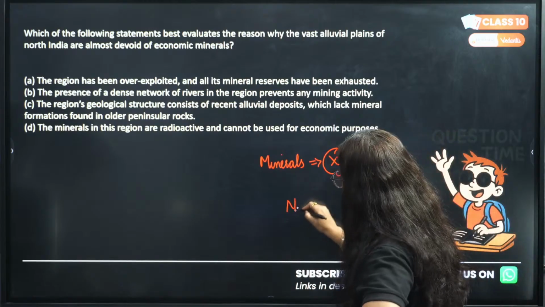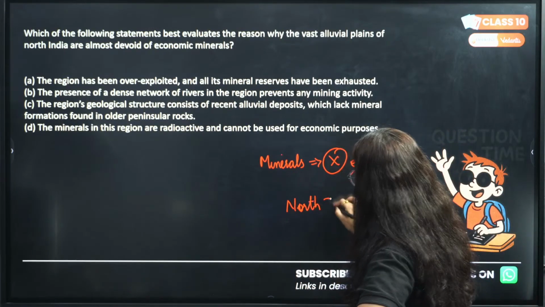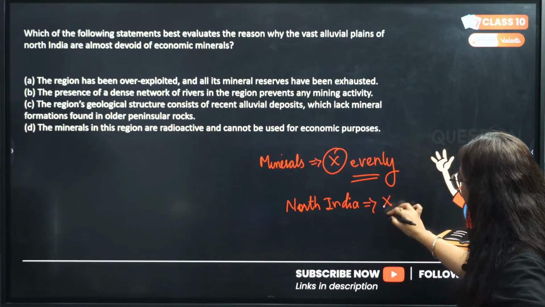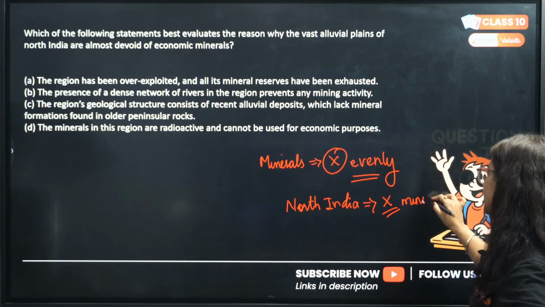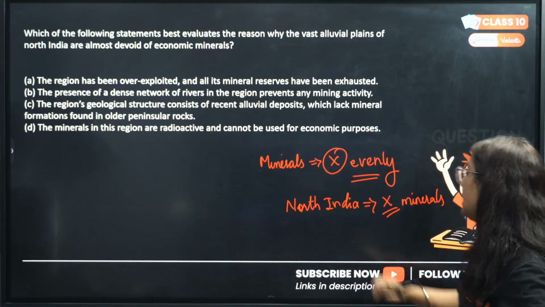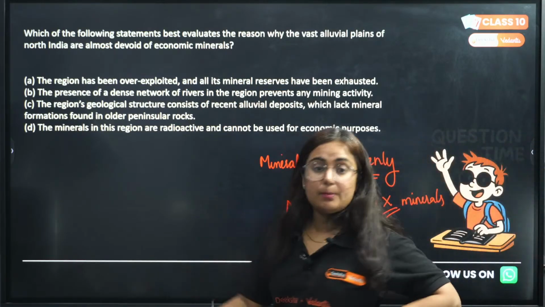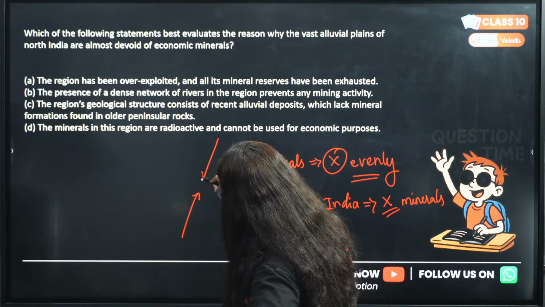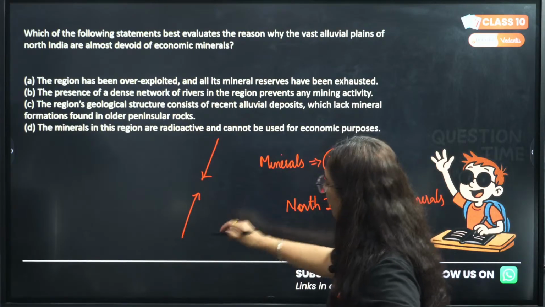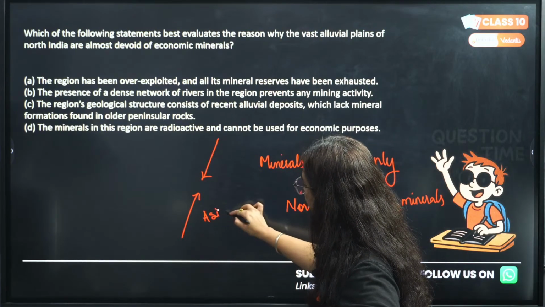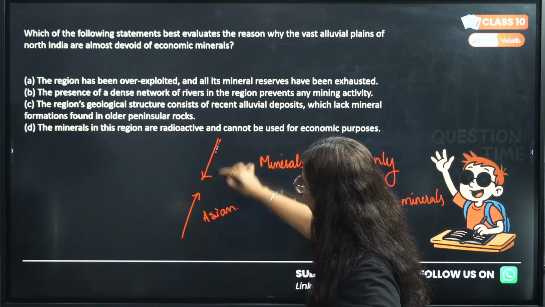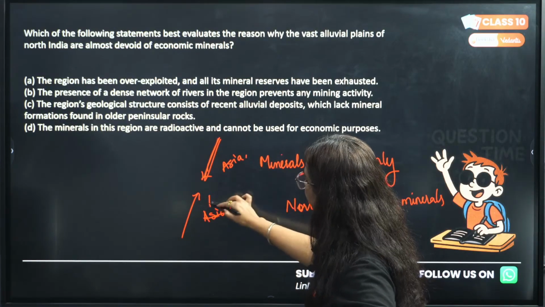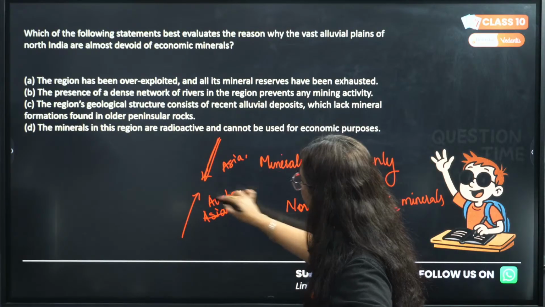So in North India, particularly, the terrain is such that we do not have a lot of minerals. What type of terrain is there, ma'am? If you have read about plate tectonic theory, we know that from the south there is the Indian plate colliding with the Asian plate, right?